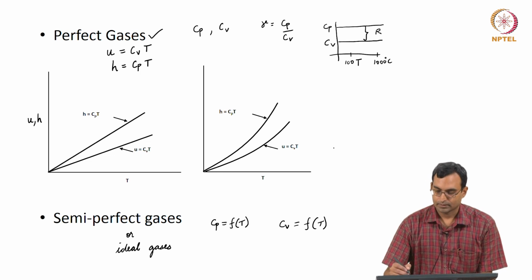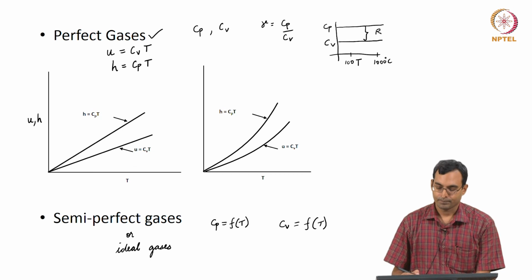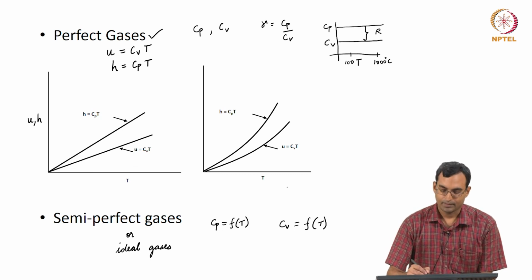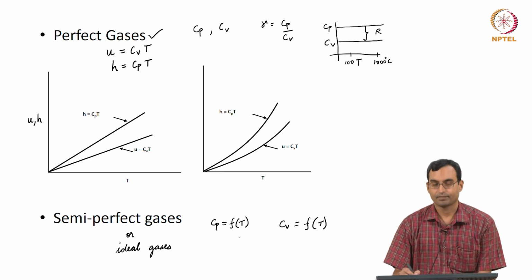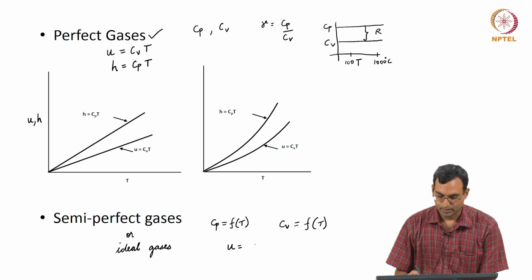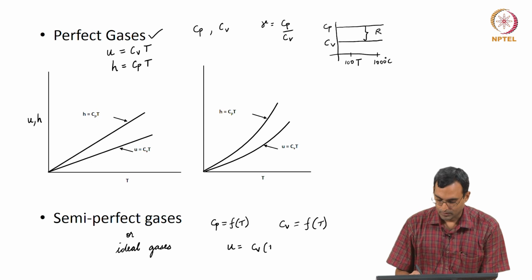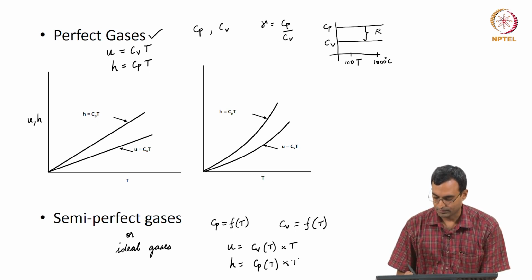If we were to plot Cp and Cv, we would see that they increase with temperature, and correspondingly, if you plot enthalpy or internal energy as functions of temperature, they are no longer straight lines, because U is now Cv, which is itself a function of temperature, into temperature, and enthalpy is Cp, which is a function of temperature itself, into temperature.